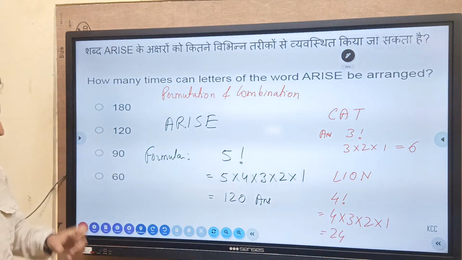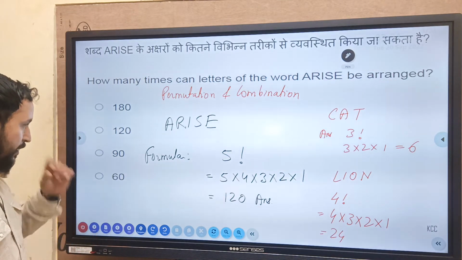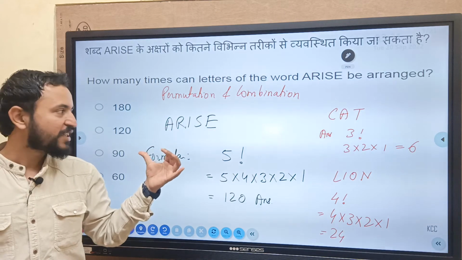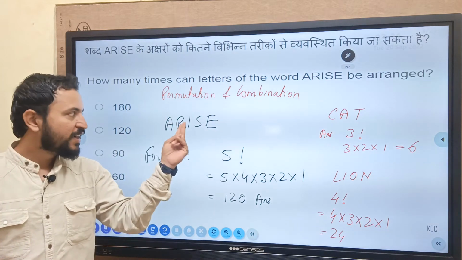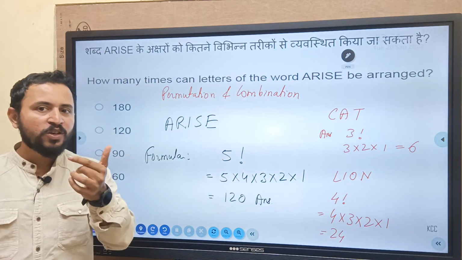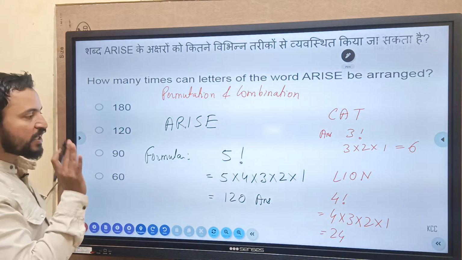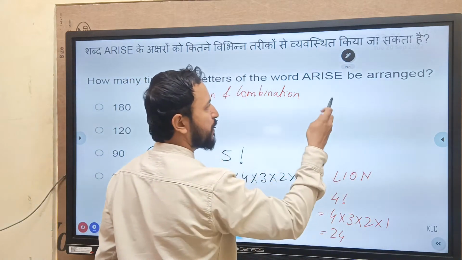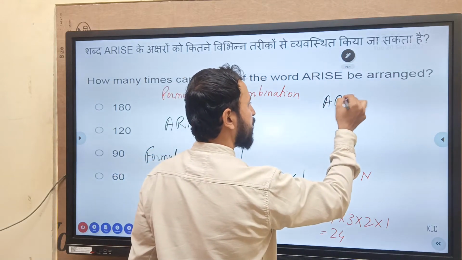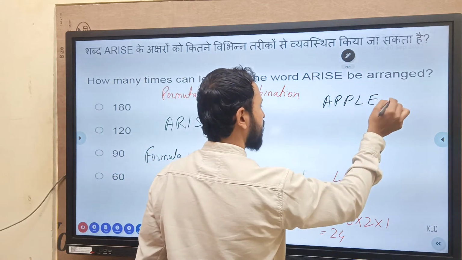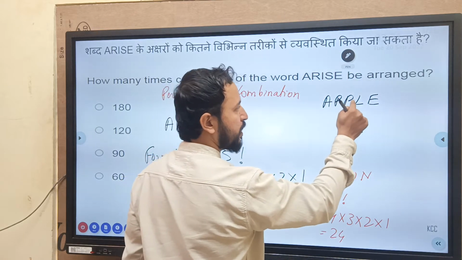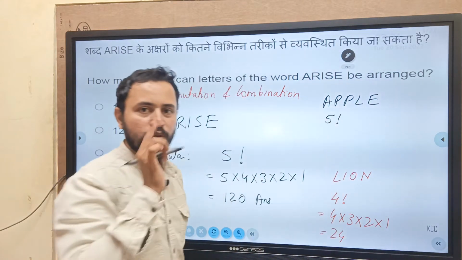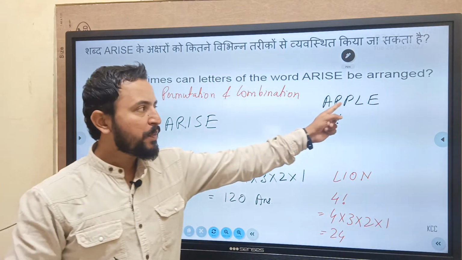Moving ahead, okay, with the next question. You may be thinking, what if the letters sometimes repeat? One more confusing question is this. Sometimes some of the letters will repeat. So in that case, additionally extra आपको याद रखना है क्या? जैसे मैं एक और example देकर बताता हूँ जिसपे repeat हो जाता है. For example, APPLE, A-P-P-L-E. अब APPLE में count किया 1, 2, 3, 4, 5. तो 5 factorial लिखोगे, but ये गलत हो जाएगा क्योंकि P and P ये क्या हो रहा है?